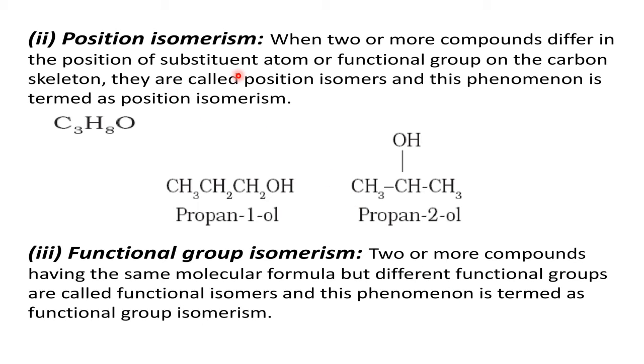Now next, position isomerism. When two or more compounds differ in the position of a substituent atom or functional group on the carbon skeleton, they are called position isomers, and this phenomenon is called position isomerism. Example is C3H8O.